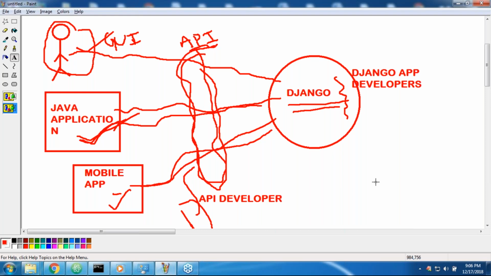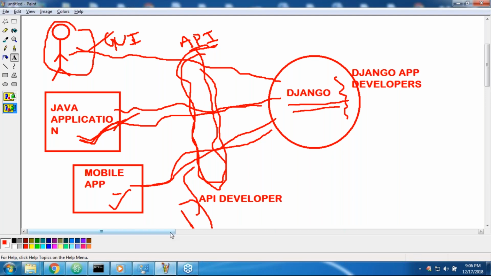So only 2 points you people should be aware of, sir. What is the purpose of API? By using API, a Java application can communicate with the Django application. The Java application can get services of the Django application. A mobile application can communicate with the Django application, or a mobile application can communicate with a Java application. So one application can communicate with another application by using API.